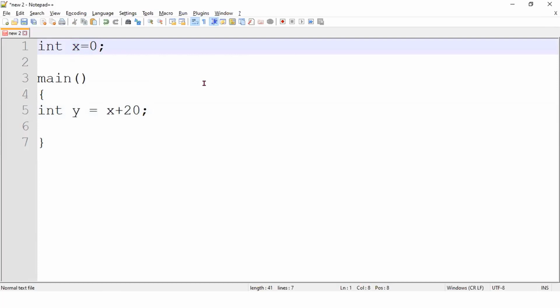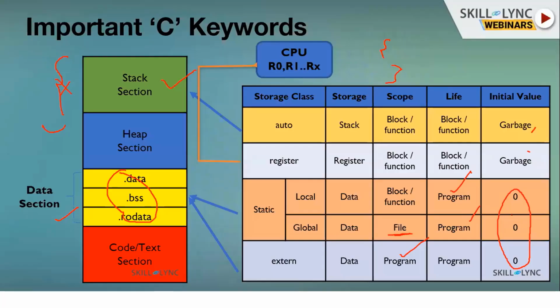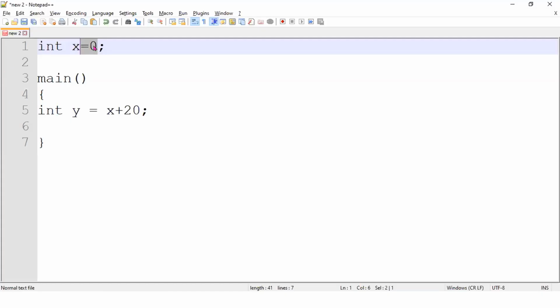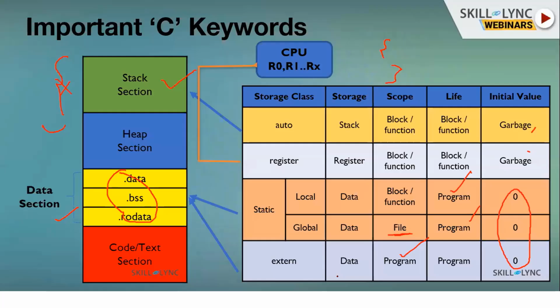Again, if you are initializing with zero, then more assembly instructions will be generated for this particular variable. If the programmer has to explicitly do this equal to zero, then more number of instructions will be generated. Okay, and your program loading itself will take some time. To avoid that, whenever you are loading, your system itself will initialize all the global variables and static variables with zero.